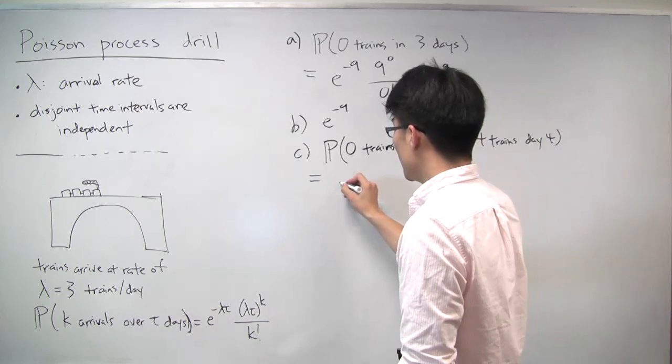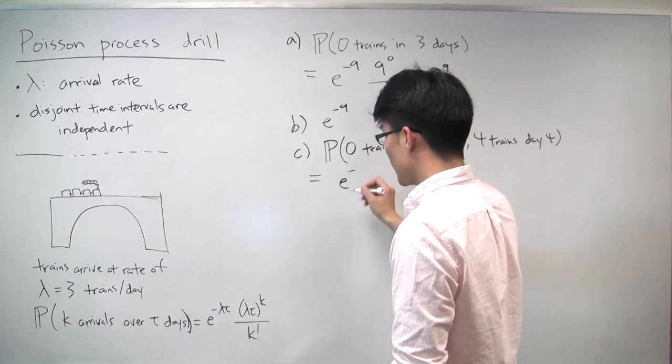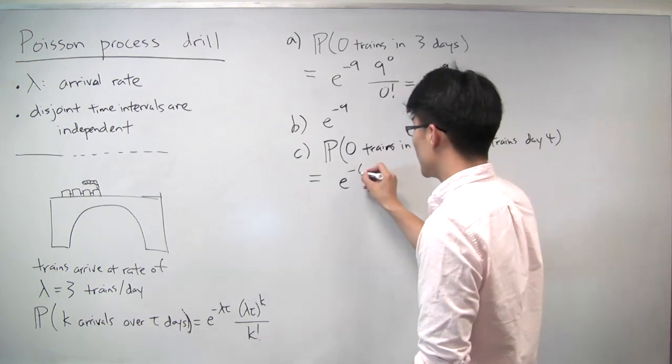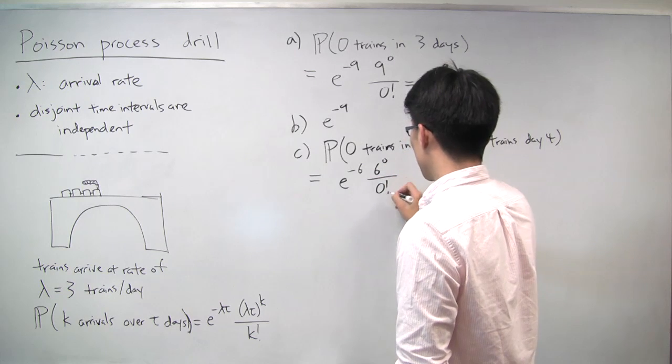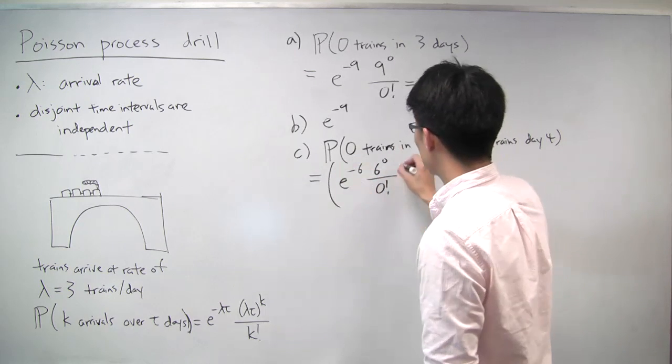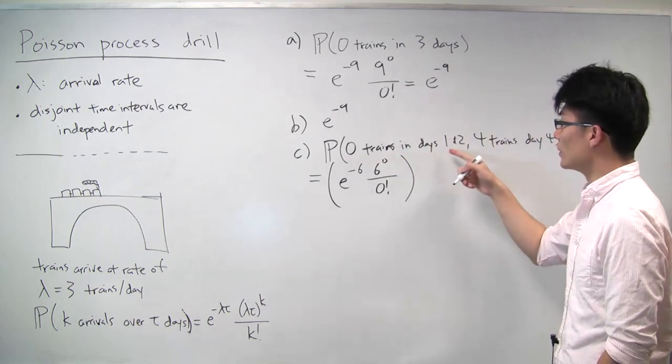So what we get is e to the minus lambda tau. Lambda tau here is 6. So e to the minus 6 times 6 to the 0 over 0 factorial. So that's the first part, the probability of 0 trains in days 1 and 2.